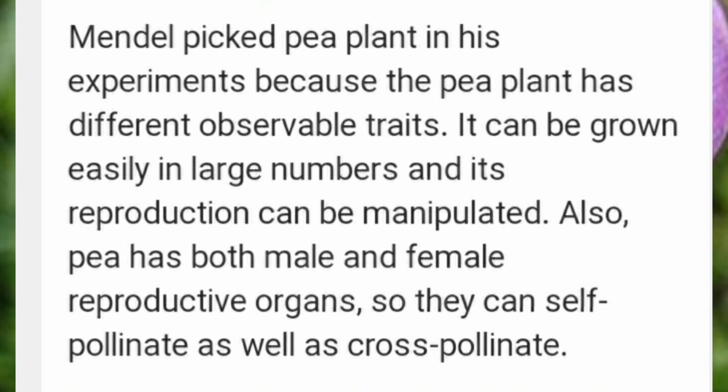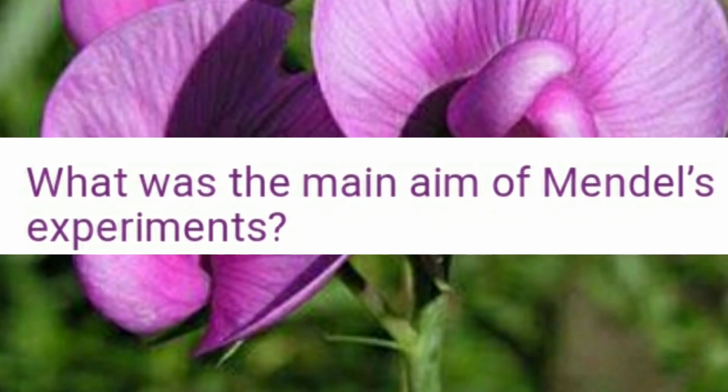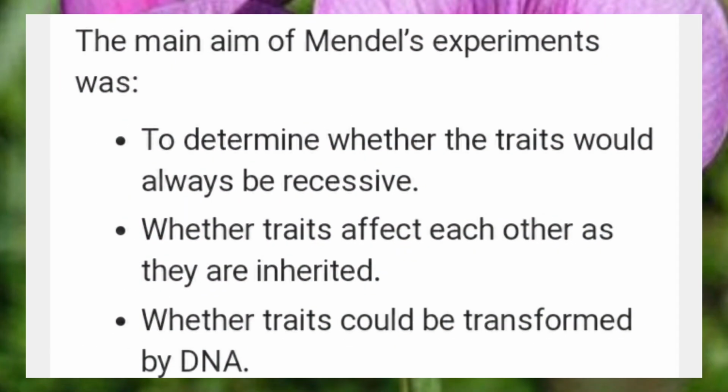Okay, children, the next one. What was the main aim of Mendel's experiment? The main aim of Mendel's experiment was to determine whether the traits would always be recessive. Second one, whether the traits affect each other as they are inherited. And the next, whether the traits could be transformed by DNA.